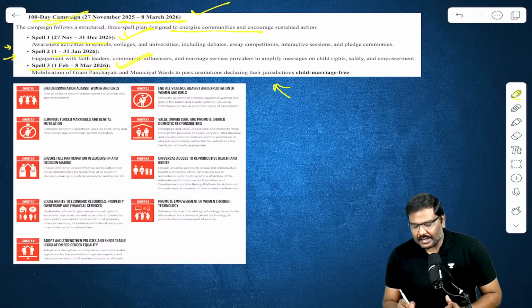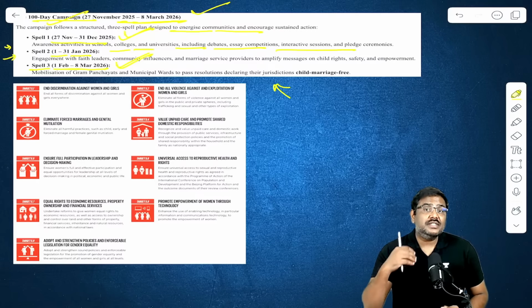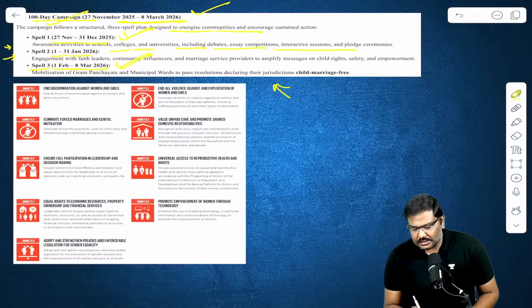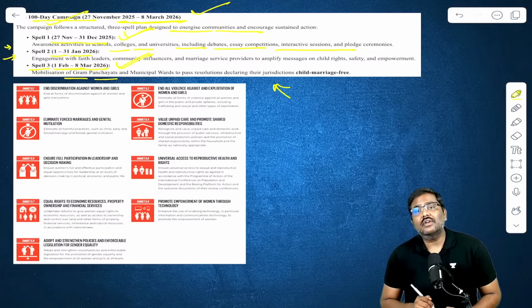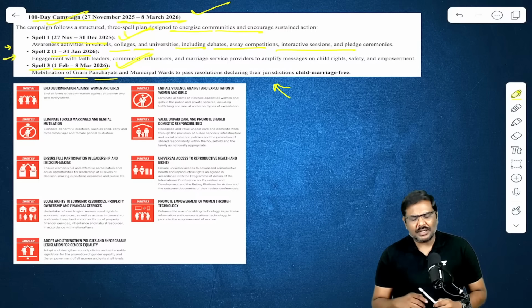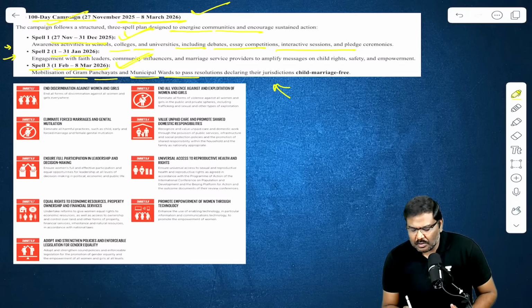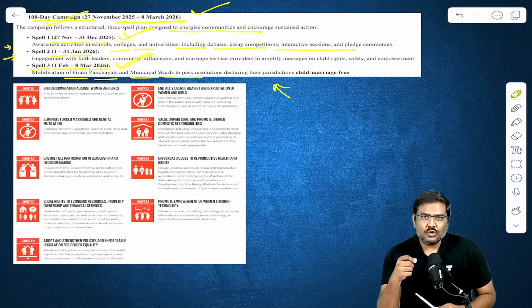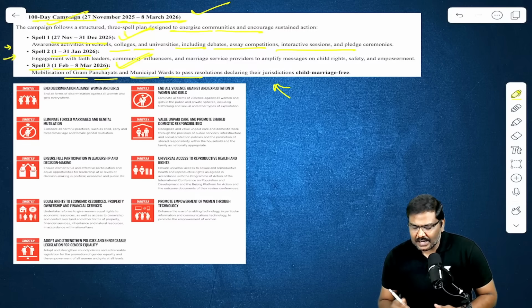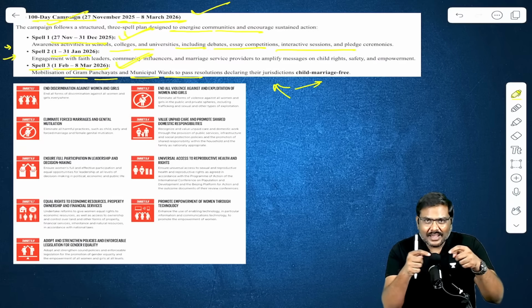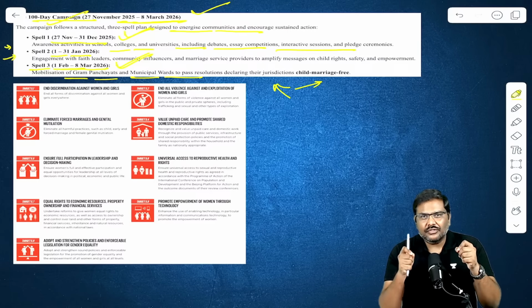In addition to that, in the second stage, debates, essay competitions, and pledge ceremonies will be conducted. And in the third phase, the local level leaders at the Gram Panchayat and the municipal wards, etc., will be asked to pass resolutions, basically declaring that their regions are child marriage free.